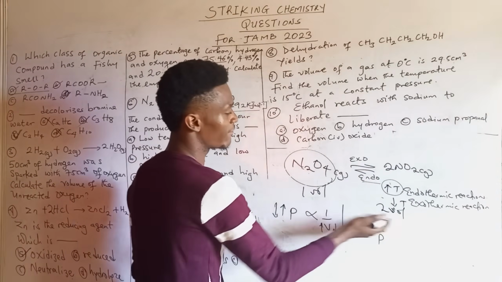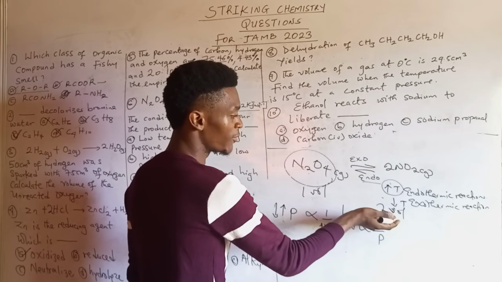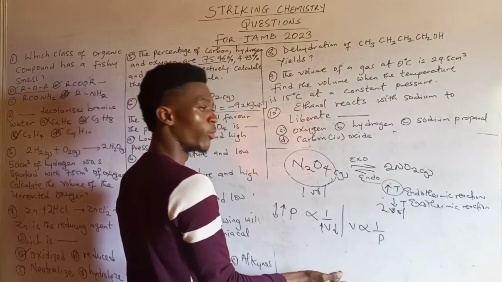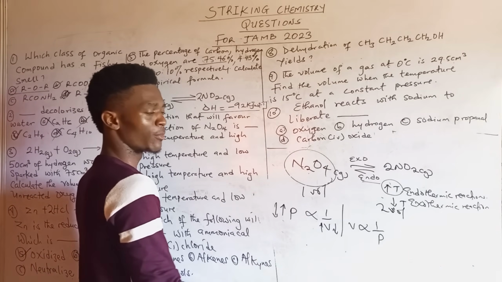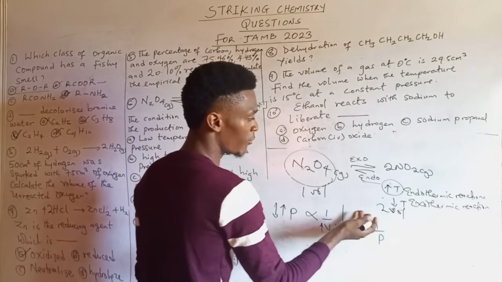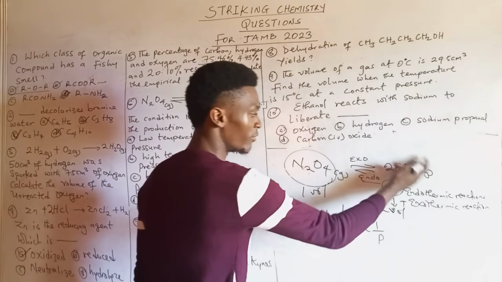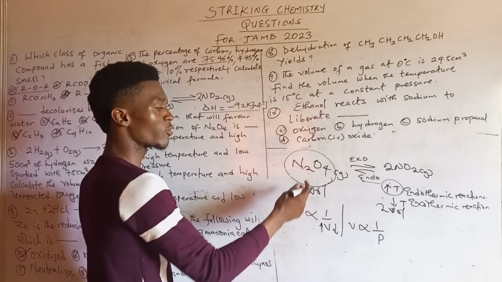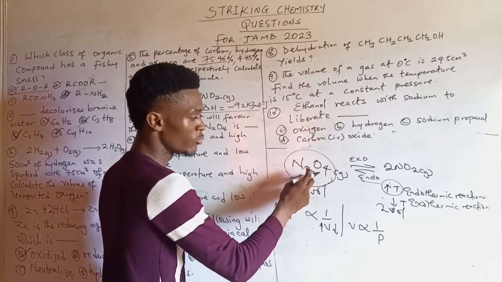So which one has the higher volume? Of course, this one. So what should favor this in terms of pressure? That should be a decrease in pressure, because this is the higher volume, while this one is the lower volume. So a decrease in pressure will favor the forward reaction here to produce more of this, while an increase in pressure will favor the backward reaction to produce more of this.